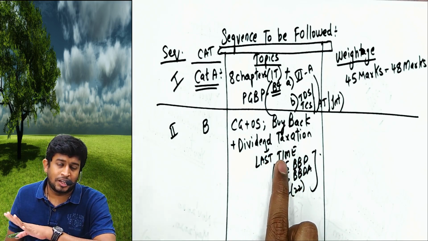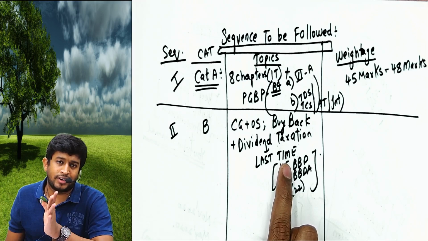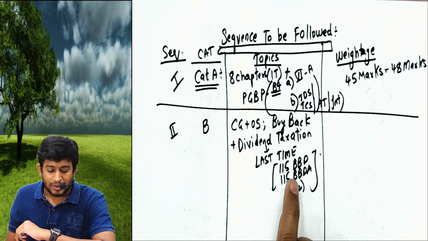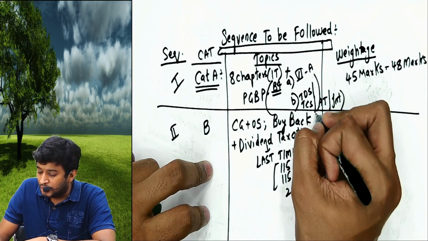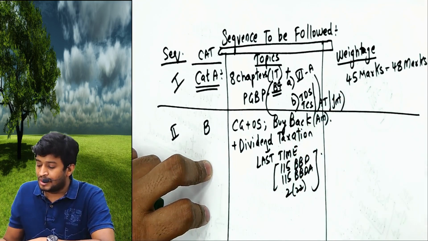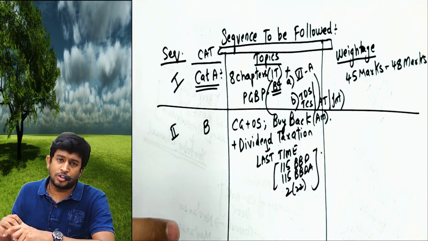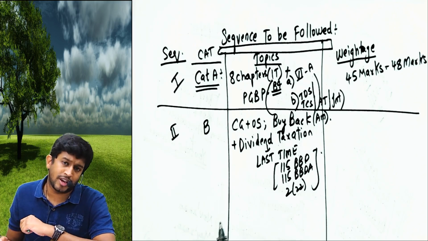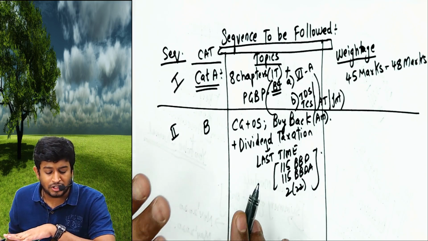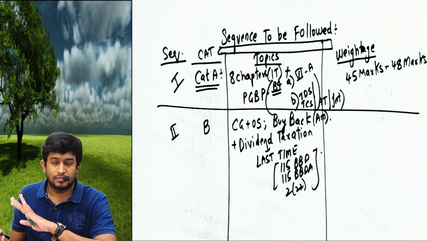This chapter is applicable only up to November 2020 examination, but important. बाईबैक में तो अमेंडमेंट भी है सर. You have amendment in buyback up to 5th July 2019. Before 5th July 2019, those concepts you also have. So this is category B topics.